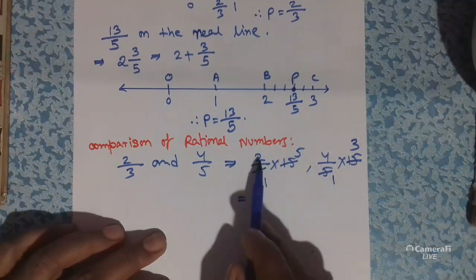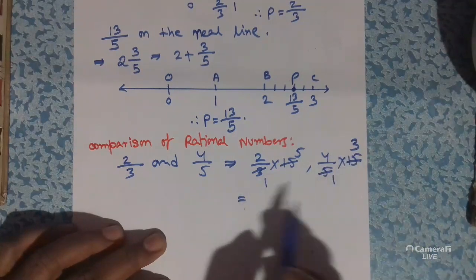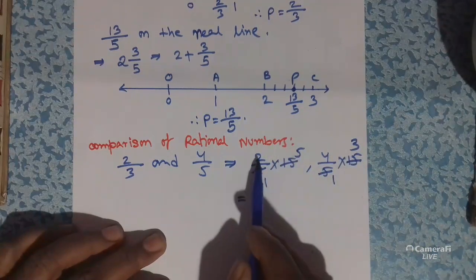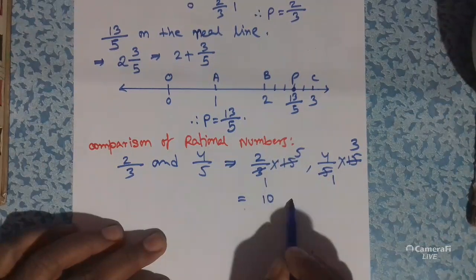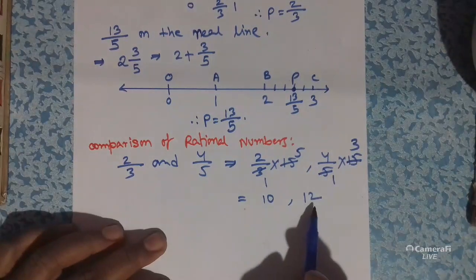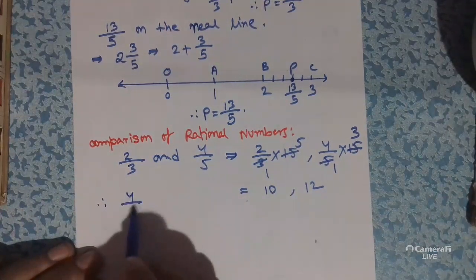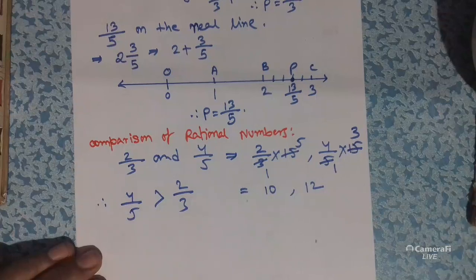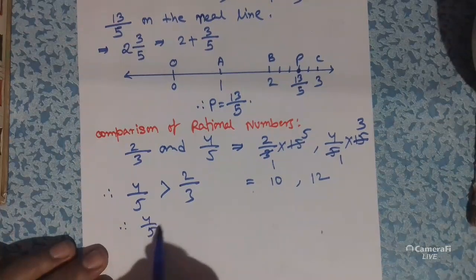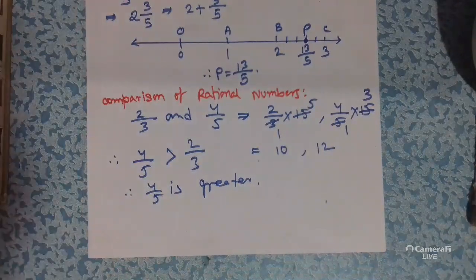Now we have to multiply numerator with numerator. So here the numerators are 2 and 4. So 2 multiply 5 is 10 and here 4 multiply 3 is 12. So which is greater? 12 is greater. So 12 is greater means 4 by 5 is greater. Therefore 4 by 5 is greater than 2 by 3. I hope you understood, students.